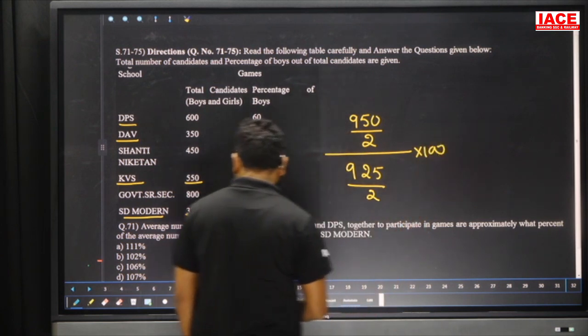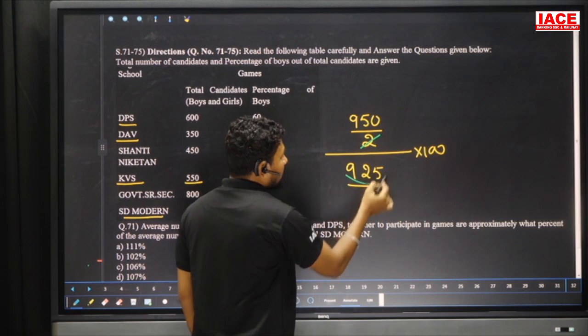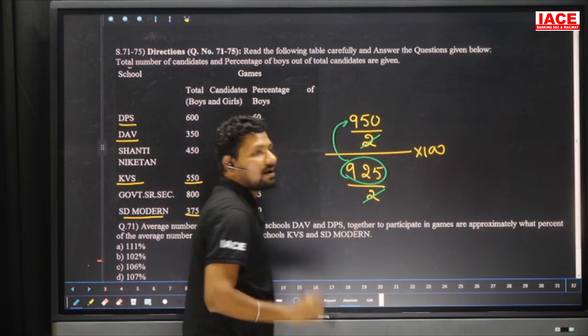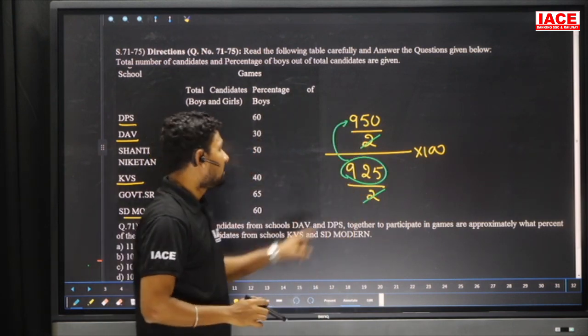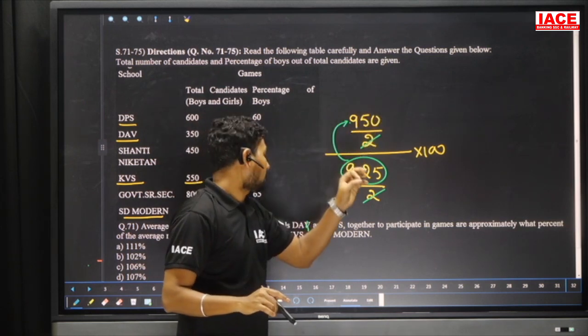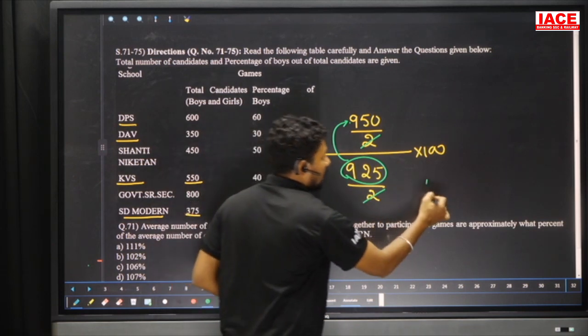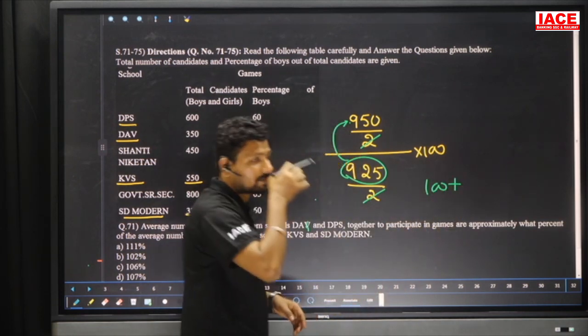Why are we writing by 2? For the average purpose. And cancel the numbers here, 2 cancels. Comparing to 925, 950 is bigger. How much bigger? Just 25 is bigger. 925 to 925 is 100%, but the extra 25 is there, which compulsorily gives more percentage. 100% till now it is clear.